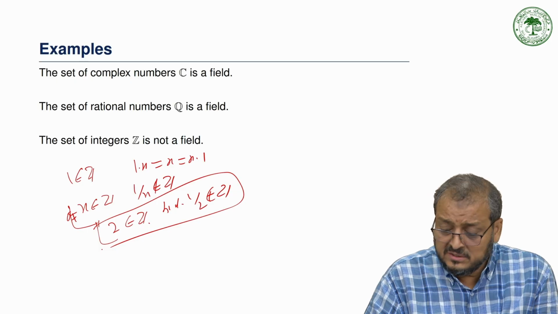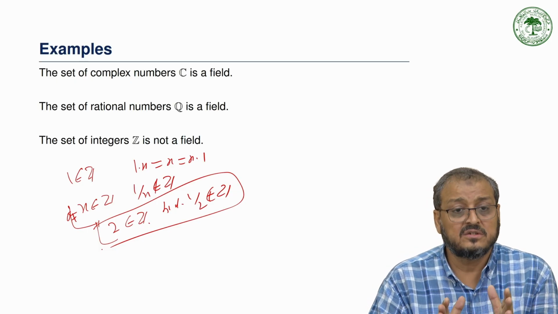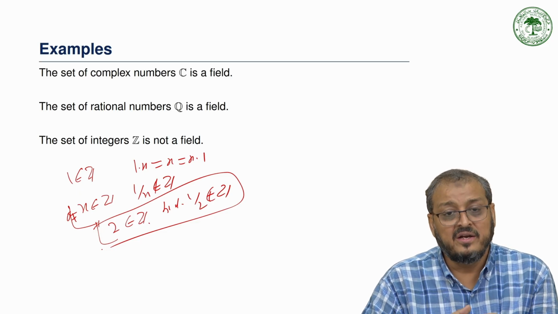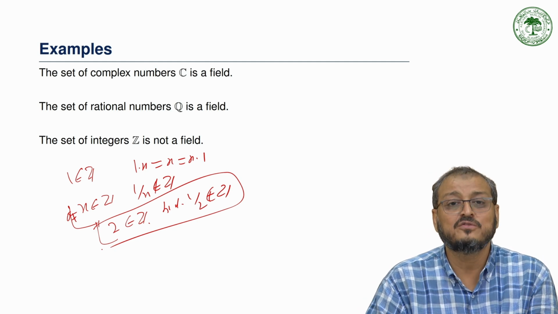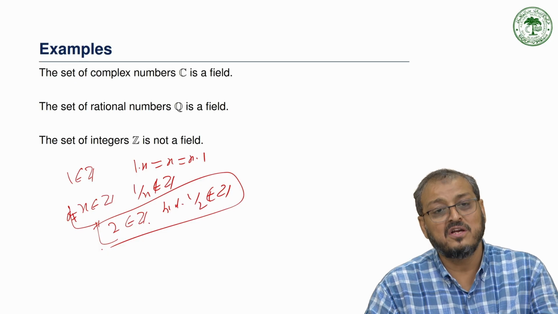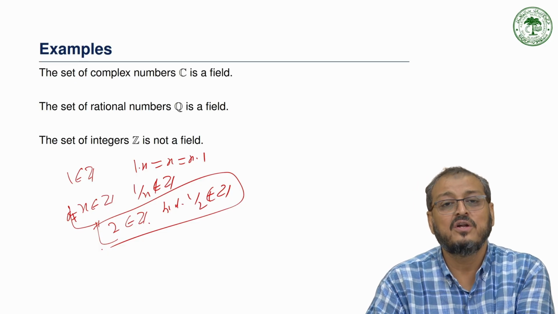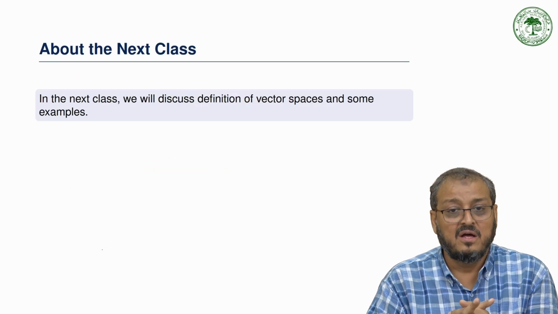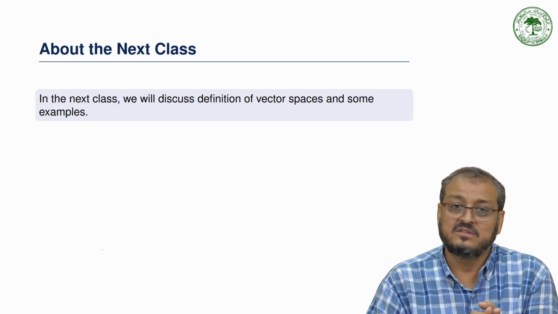Now I have to stop today's lecture here, and these are the basic things we need in the next lectures, because as I said, the field is very important. Before the field we need a binary operation, so that is why binary operations are related to the field. Now we move to the next lecture, where we will discuss the definition of a vector space and some examples and other things. Thank you very much.